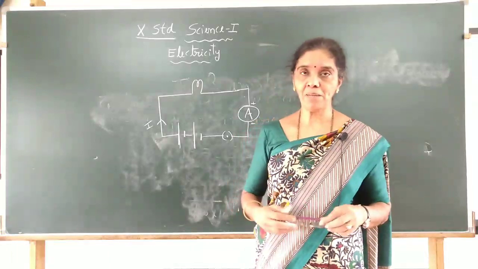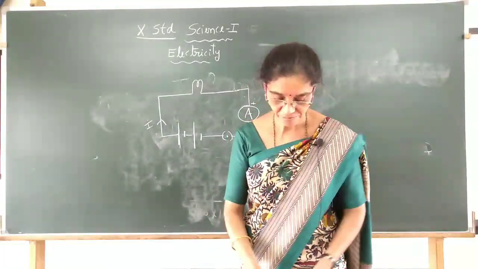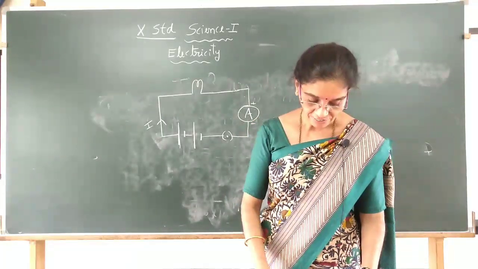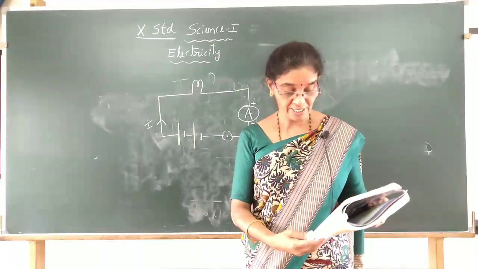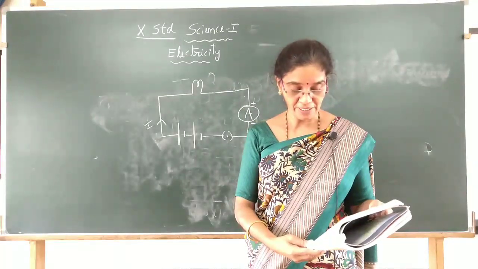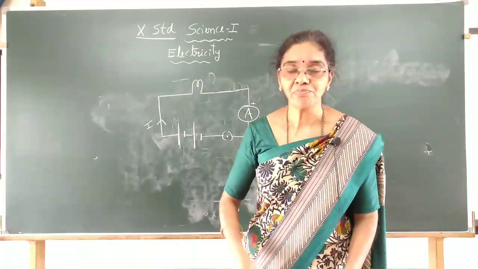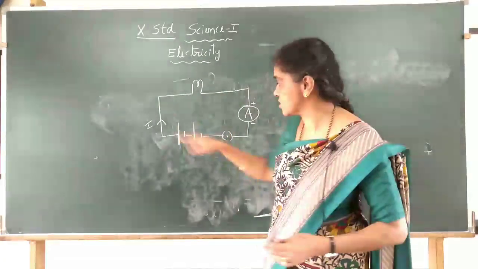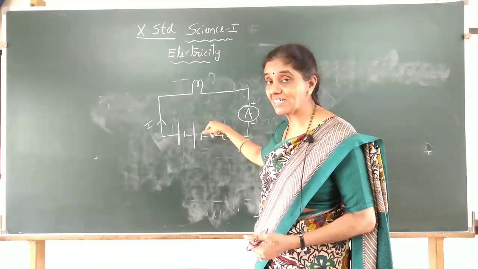Shall we do one problem? In the chapter on electricity, there are extra questions for you on page number 94. What does an electric circuit mean? An electric circuit is closed. This is an electric circuit.